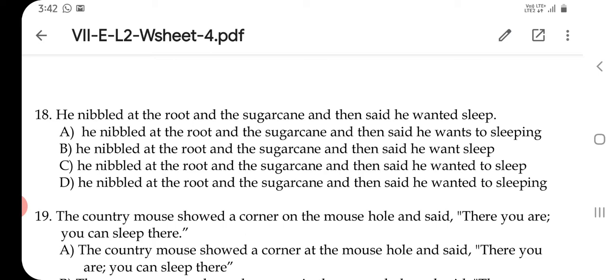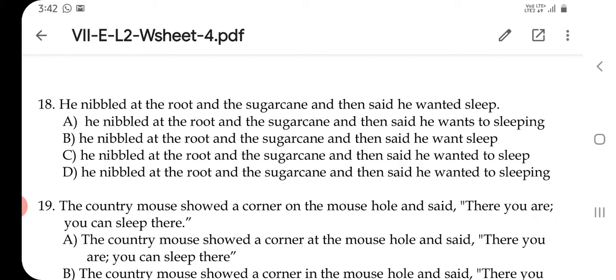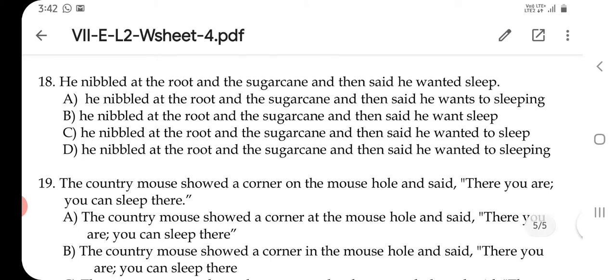He nibbled at the root and the sugar cane, and then said he wanted to sleep. Yes, C is the right answer.